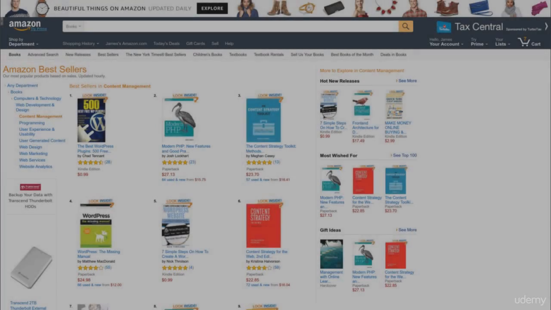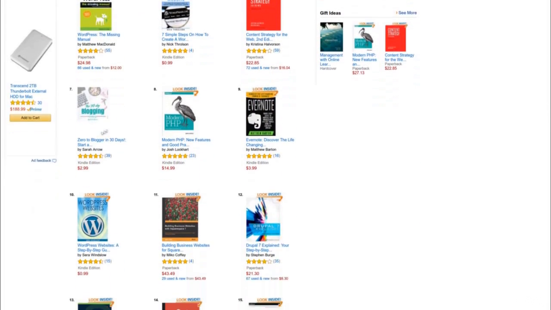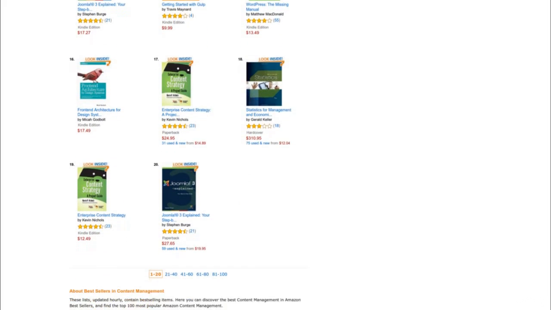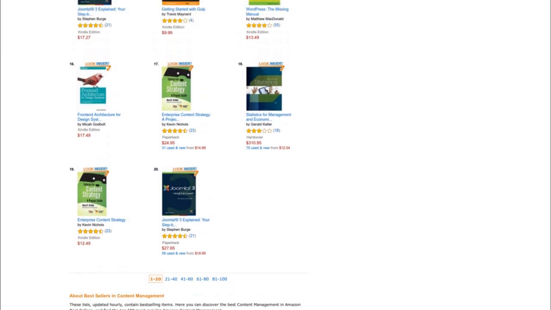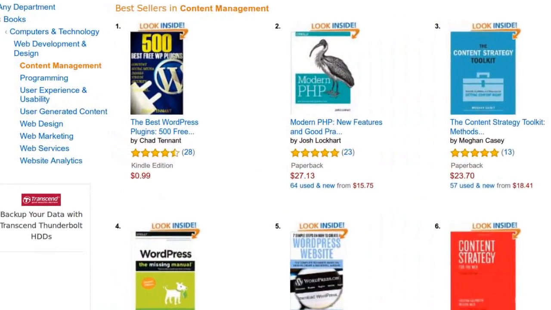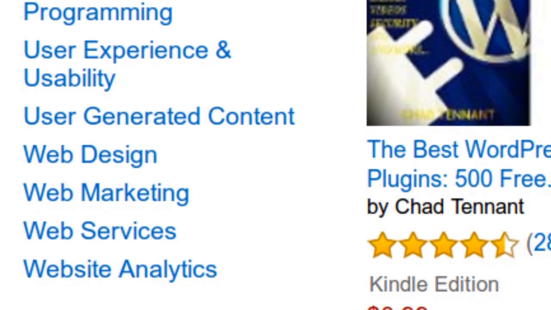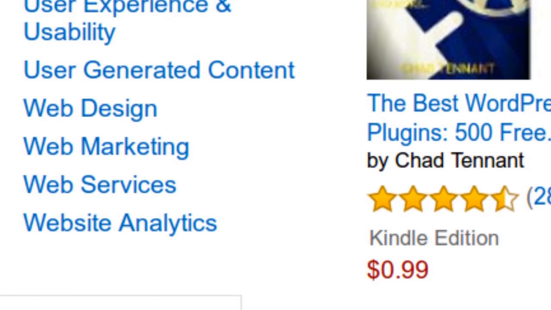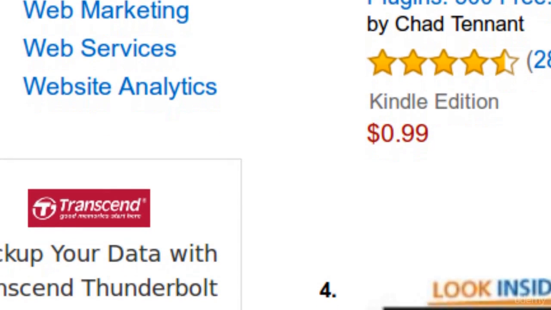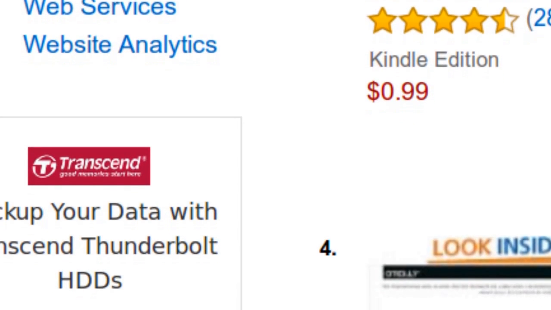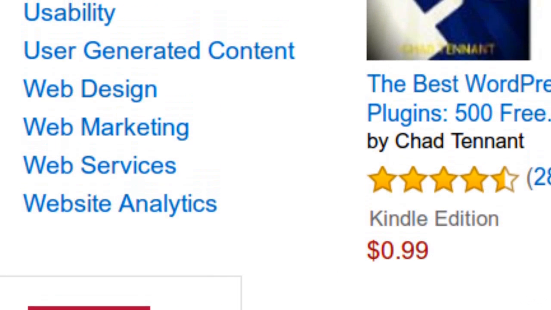So let's take a look at Amazon's web development page again. As I mentioned before, I don't want to start digging into Python right now. So let's take a look at the links on the left of the page. These are the subcategories within web development: content management, programming, user experience and usability, user-generated content, web design, web marketing, web services, website analytics. Let's look in the web design section for some new niches.